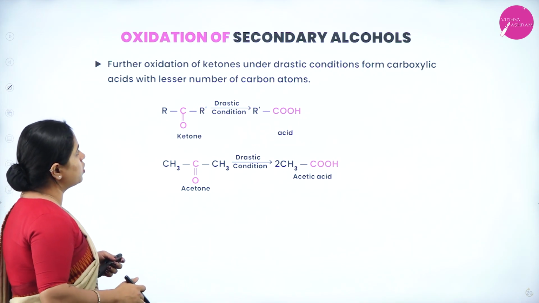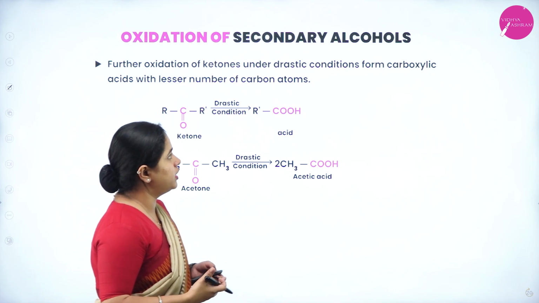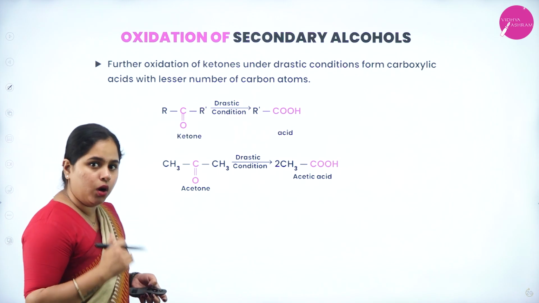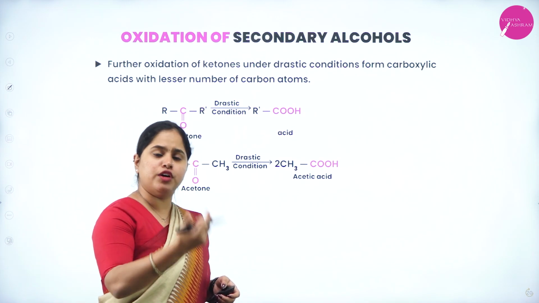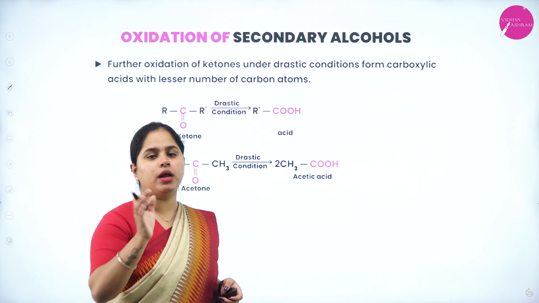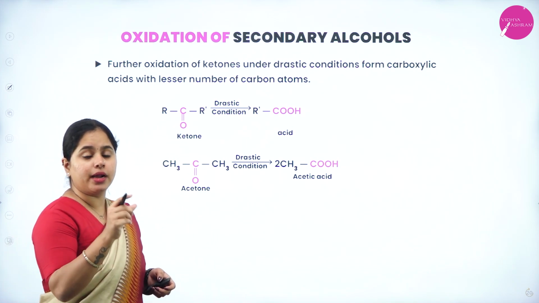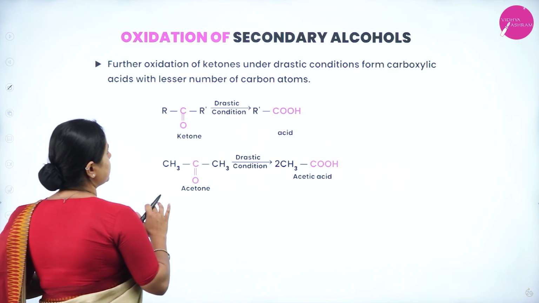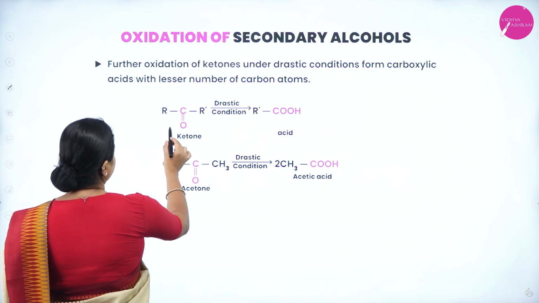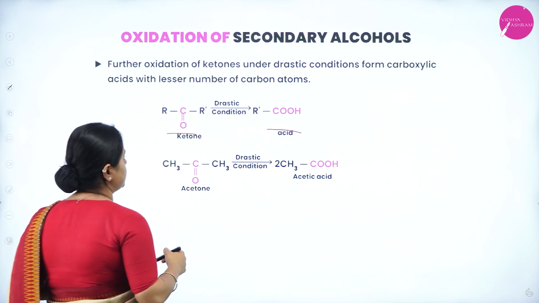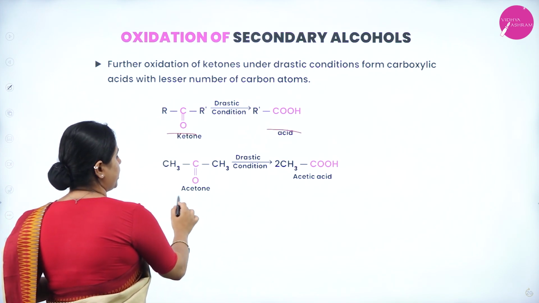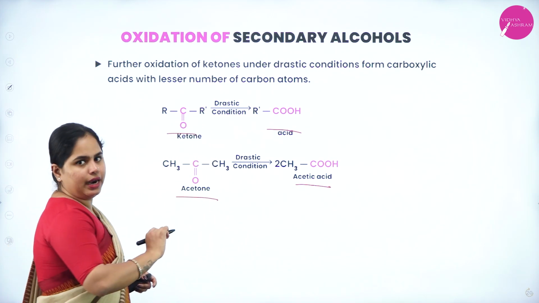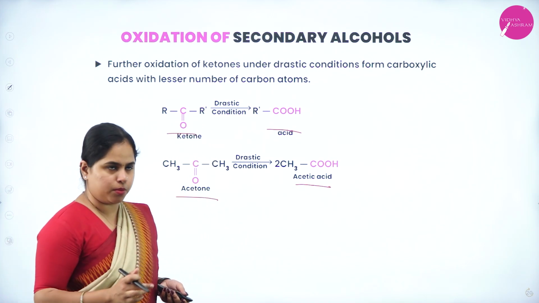Now, next one is further oxidation of ketones: under drastic conditions it forms carboxylic acid with a lesser number of carbon atoms. Once the ketone is obtained, it can further undergo oxidation and form carboxylic acid as well. But this carboxylic acid which is formed will have one carbon atom less. So, under drastic conditions, the ketone will form a carboxylic acid. You can see here, CH3COCH3, acetone is taken. You are going to get acetic acid. Oxygen will be added to this and you are going to get the corresponding carboxylic acid.